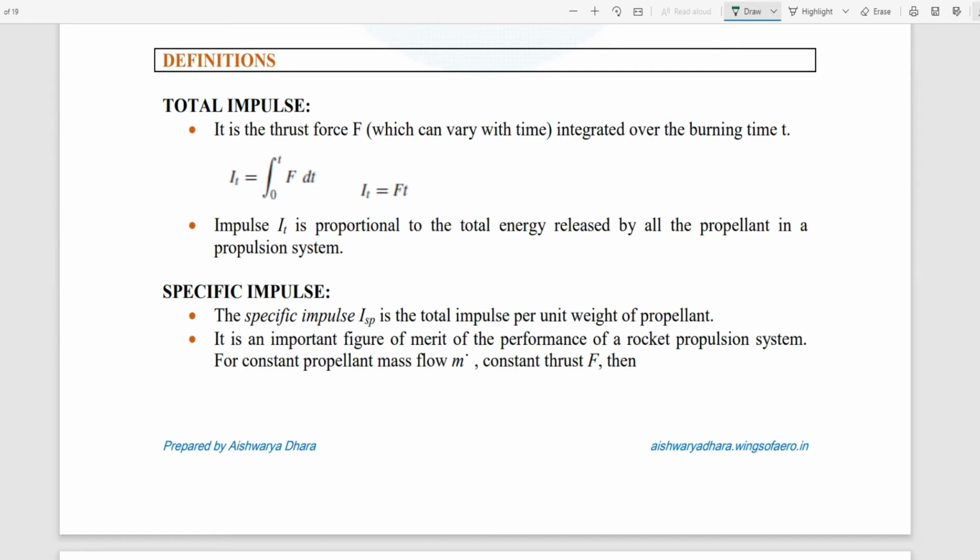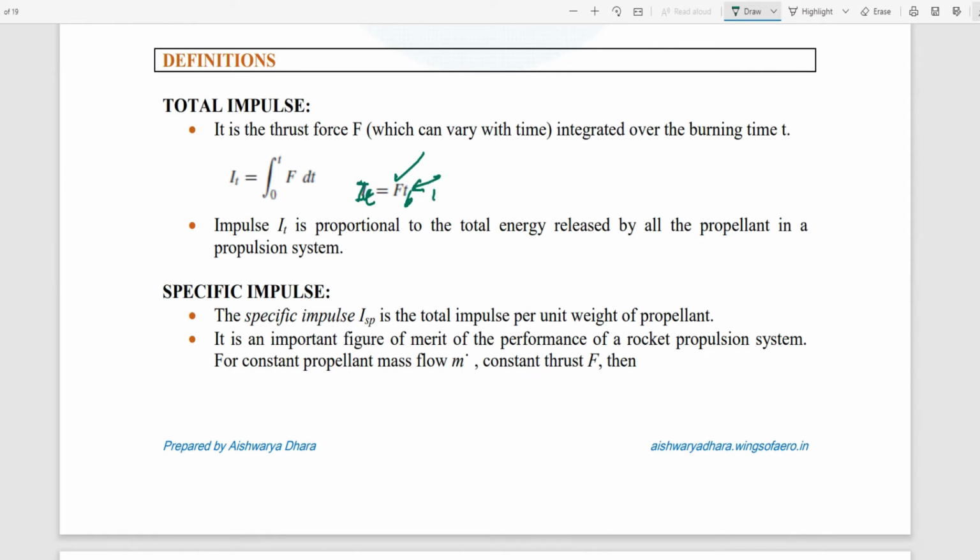So next we have some very important definitions that we need to remember, and you can expect many problems coming out of these definitions. So first comes the total impulse. Please all of you note down the formula, right? Total impulse is defined as I suffix t equals the thrust into the time of burn. In some textbooks you can see t_b written. t_b is the burning time.